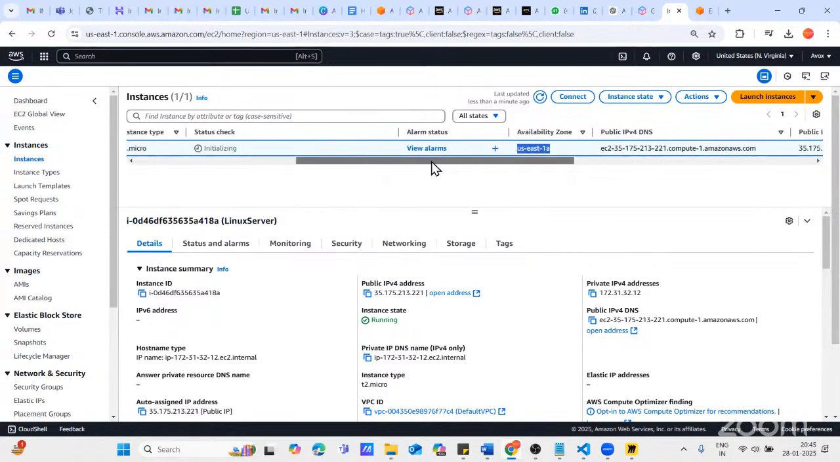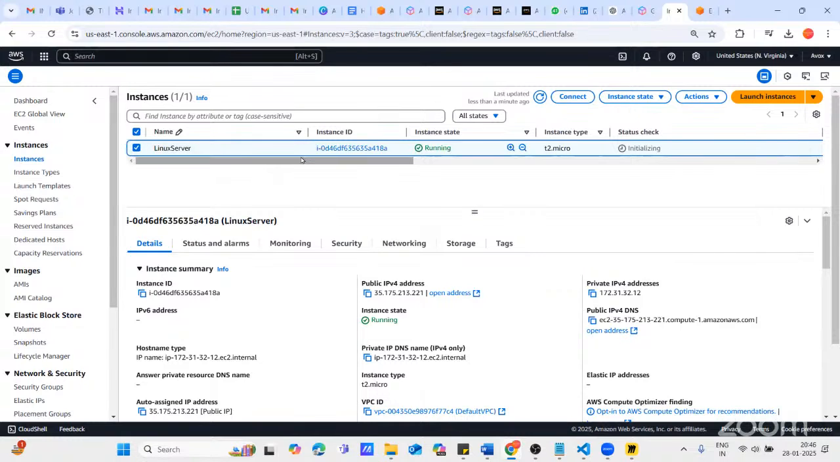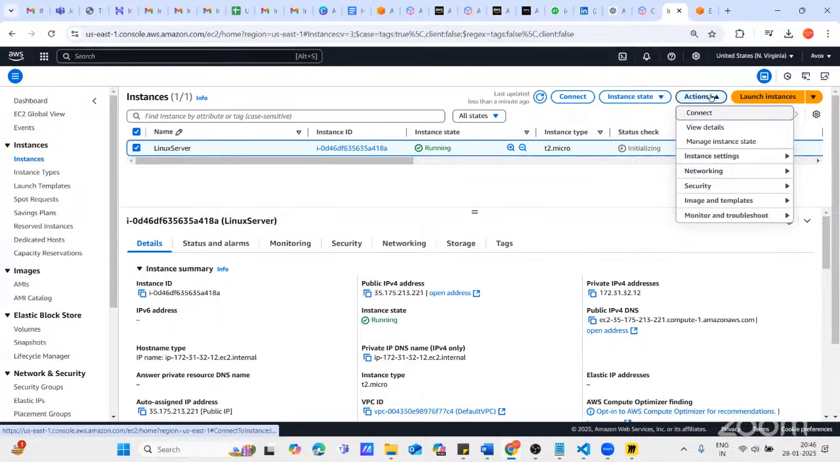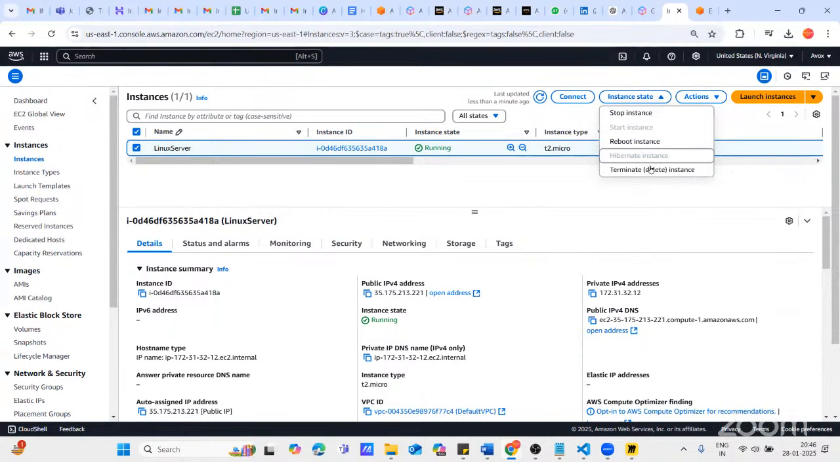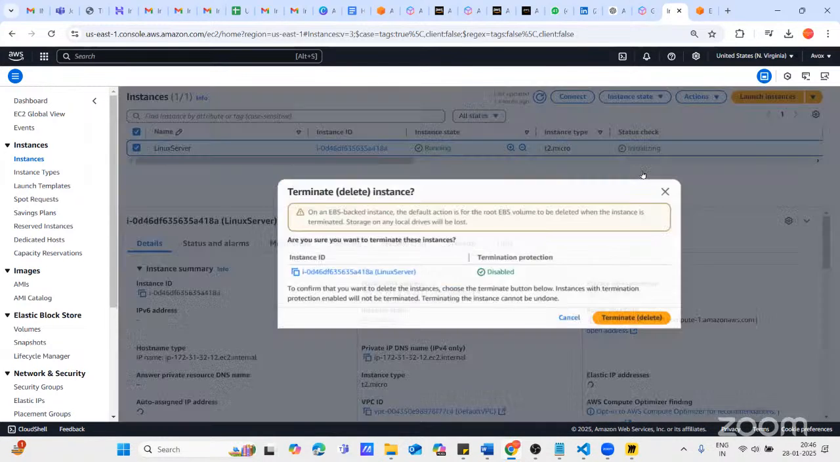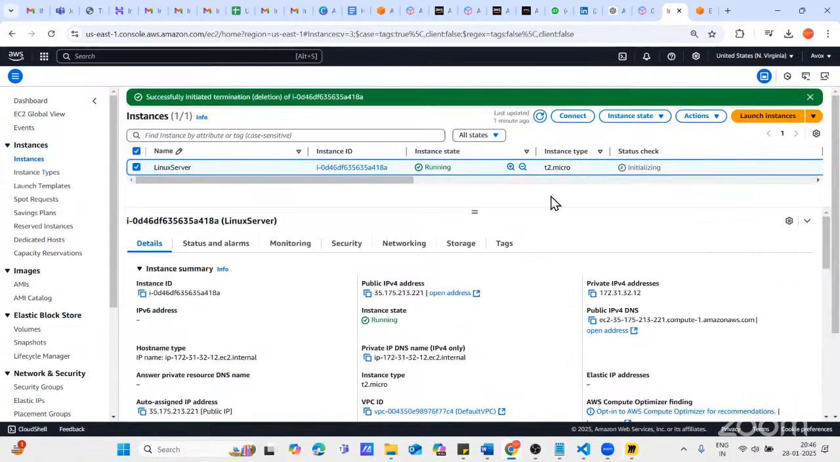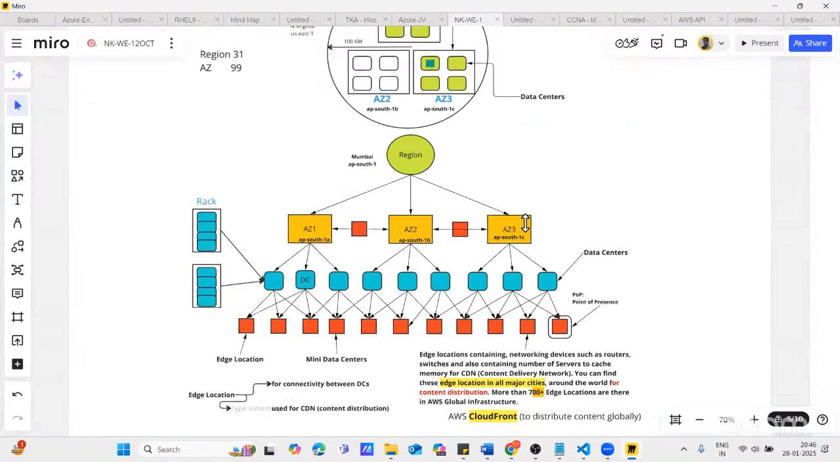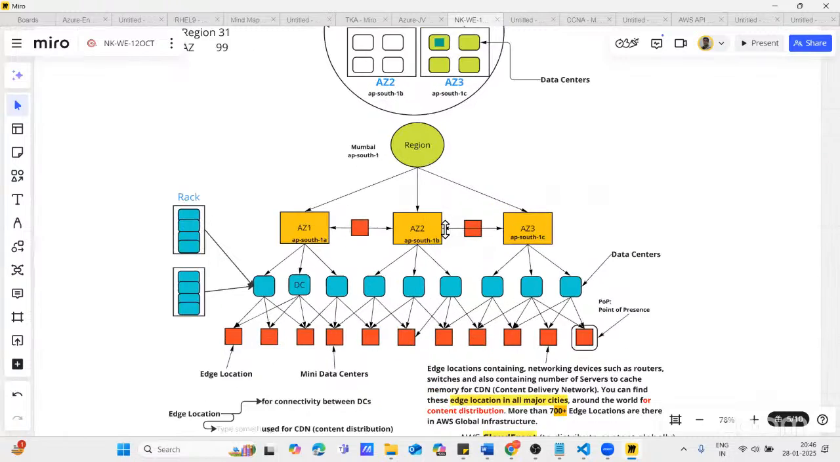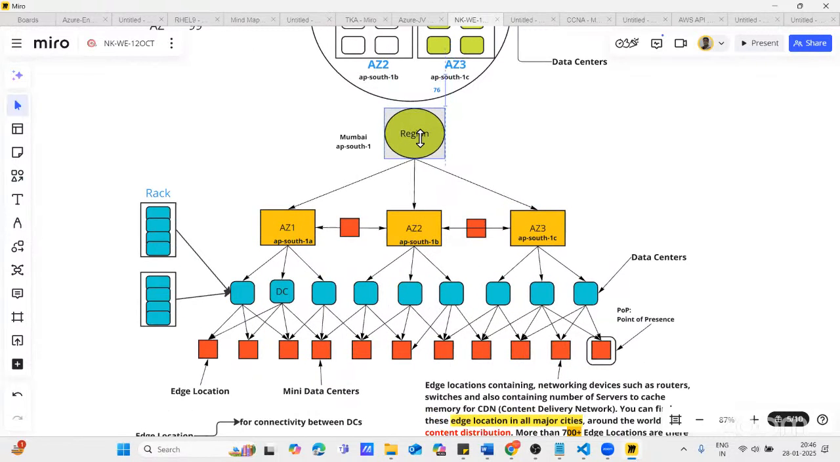Let's say this machine is running, you don't need this machine anymore. So you select this machine, go to instance state and terminate the machine. Terminate means you can delete the machine. Either you can stop the machine or you can terminate the machine. Let's say I'm terminating the machine. I don't need this anymore. So this machine is being terminated. That will take a little time. Actually, your region and other availability zones are connected.